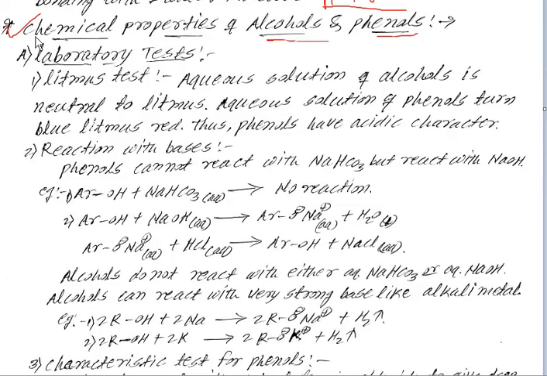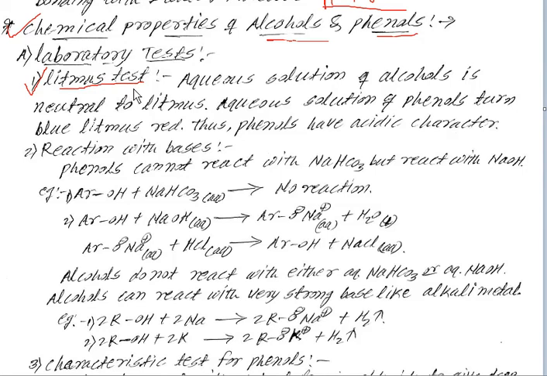In the laboratory tests, the first test is the litmus test. You already know about litmus paper. There are two types of paper, blue and red. When blue litmus turns red, the solution is acidic.